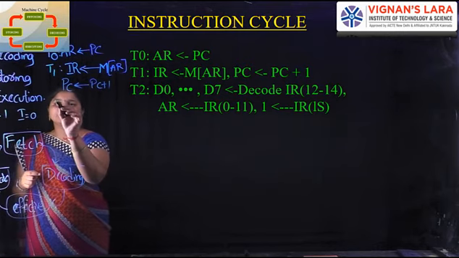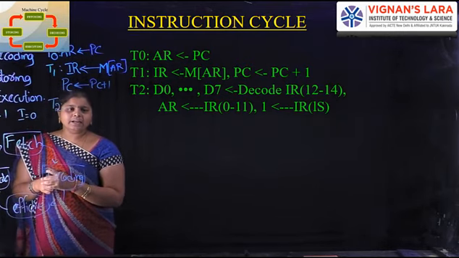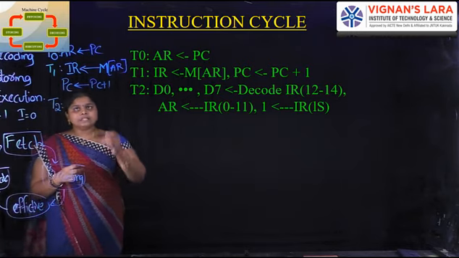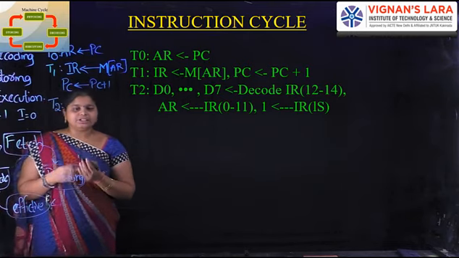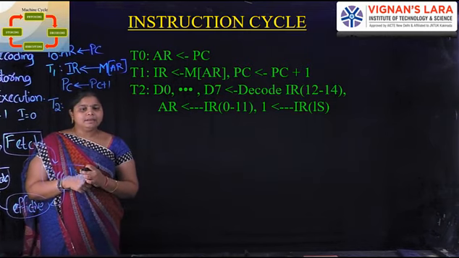Next the timing signal is increased to T2. T0 and T1 are the fetching of the instruction. From T2 onwards we decode the instruction.